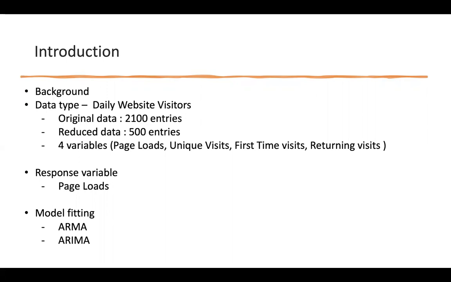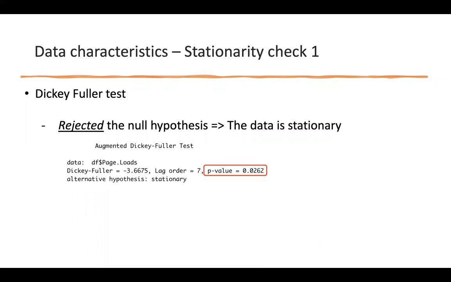There are four variables in this data, and page loads will be the response variable for the purpose of this study. For model fitting, both ARMA and ARIMA models are used. First, I want to check the stationarity of the data, so I conducted a Dickey-Fuller test in which the outcome rejected the null hypothesis, meaning that the data is stationary.